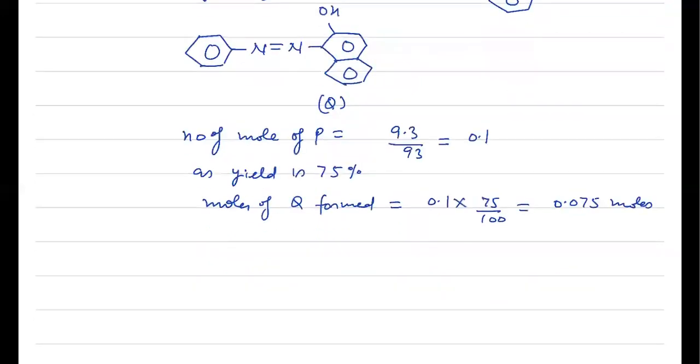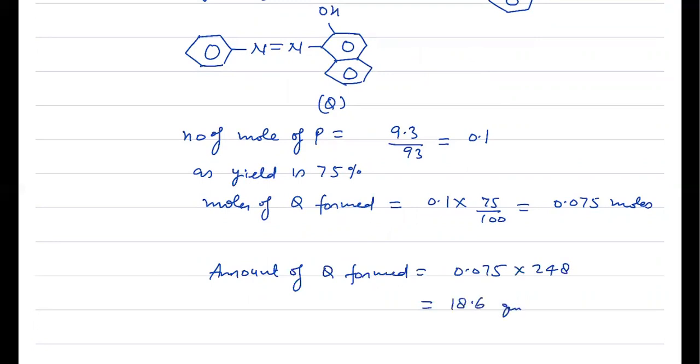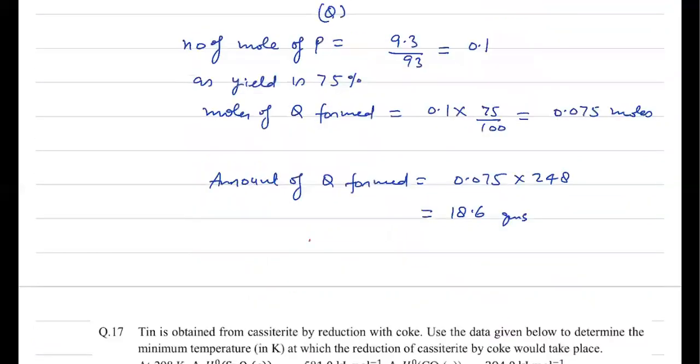Now amount of Q is simply multiplied by the molecular mass. Amount of Q formed will be equal to moles 0.075, molecular mass of the substance is 248. This comes out to be 18.6 grams. And hence our answer will be 18.60. Okay.